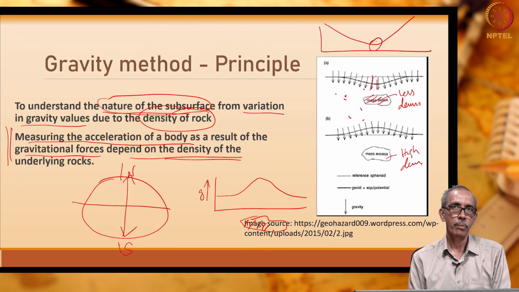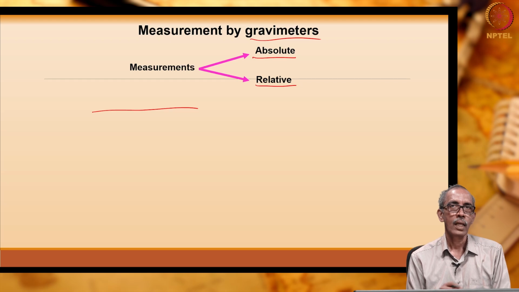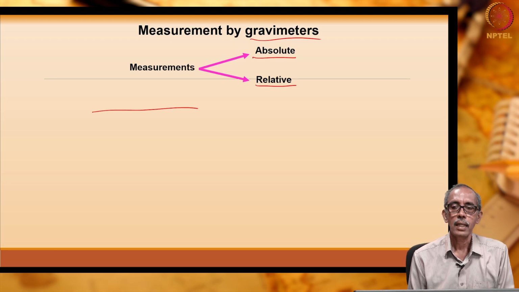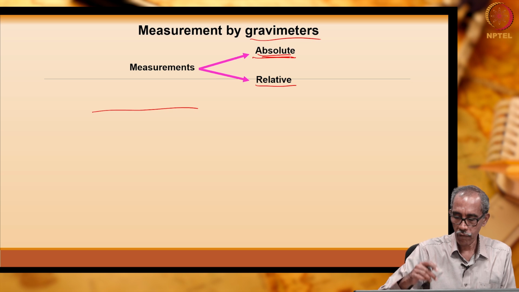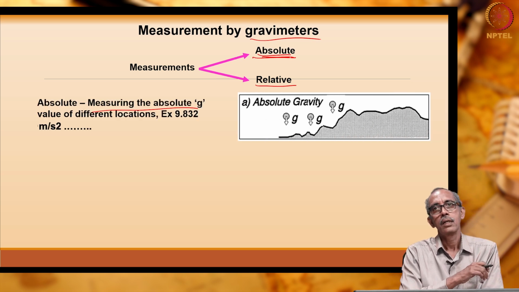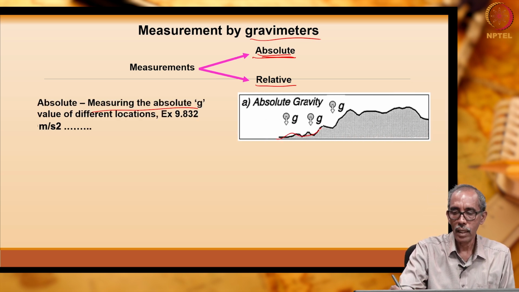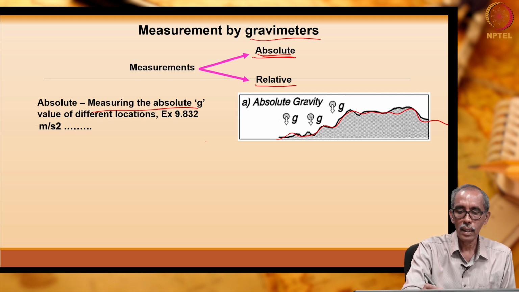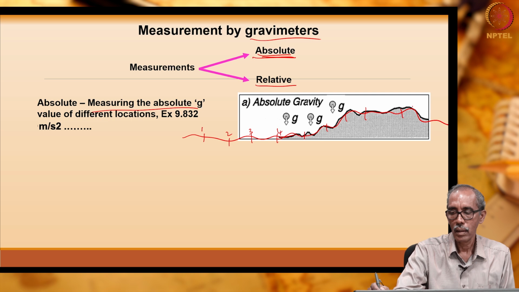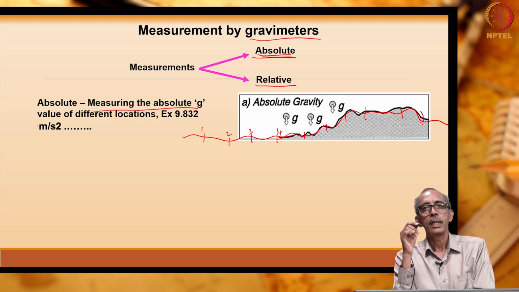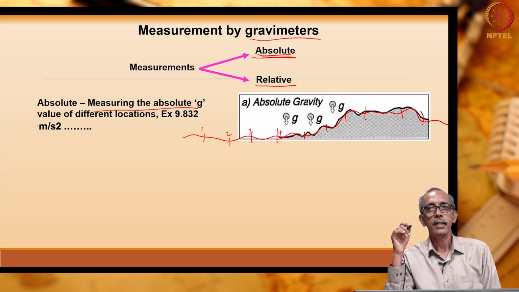That is what we are going to measure. So, when we measure the acceleration due to gravity, we can either measure the absolute gravity value, that is the first. Let us see absolute gravity measurement. Here this is the surface of the earth. Over the surface of the earth, we will measure at station 1, station 2, like that. We are going to measure whether the value is 980 Gal or 980.1, 982, 983, like that.